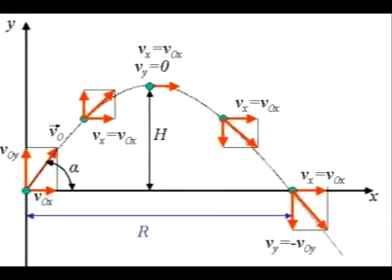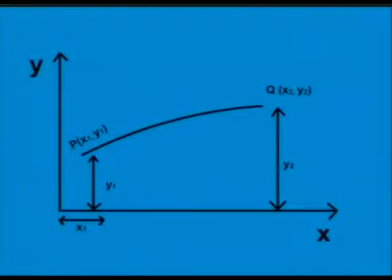Two-dimensional motion. A particle moving along a curved path in a plane has two-dimensional motion. The figure given here illustrates a two-dimensional motion where a particle moves from P to Q along a curved path. If the motion of an object is restricted to a plane, it is said to be in two-dimensional motion.